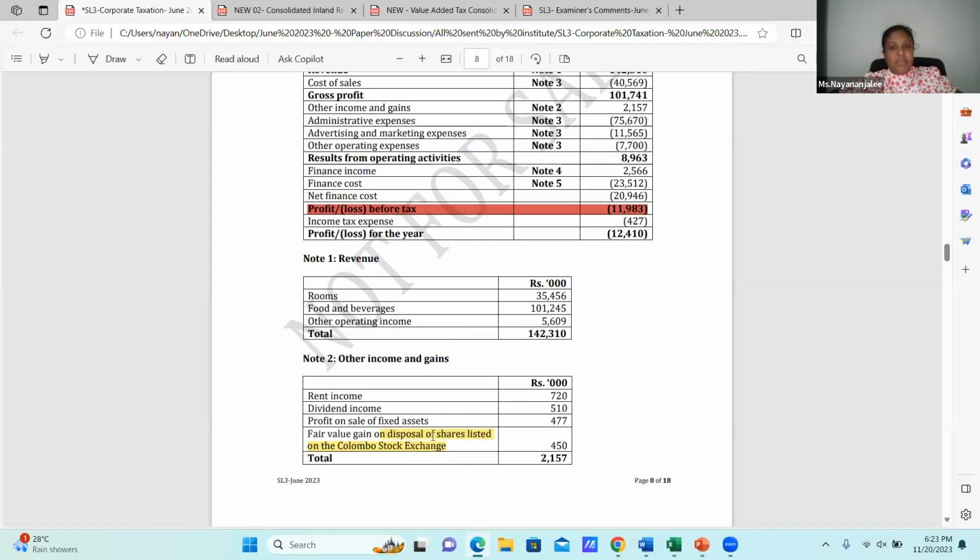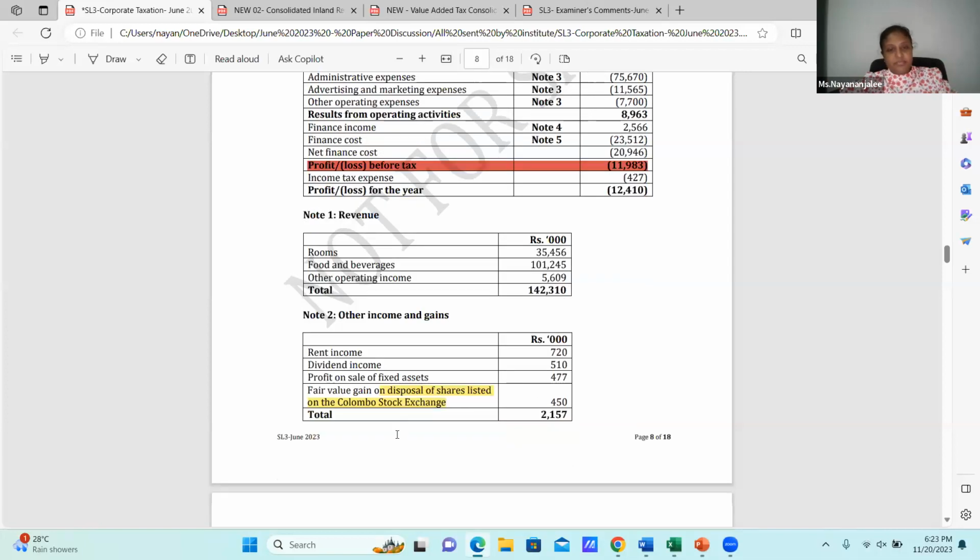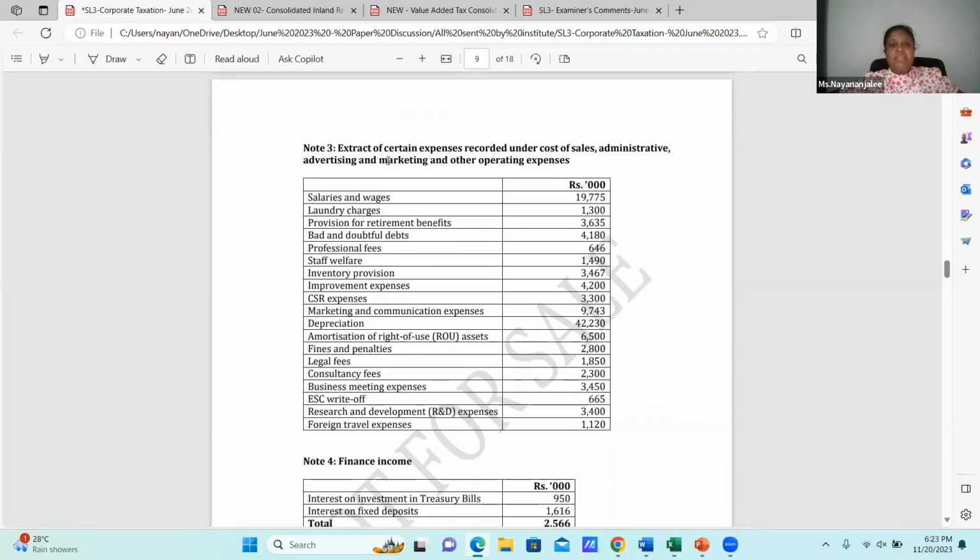Now when reading the question, these things come to my mind. And I'm not starting from this. I need to go for the adjustments, and one by one adjustment, I'm coming to the relevant notes. And an extract of certain expenses recorded under cost of sales, administrative, advertising and marketing and other operating expenses. These are all the categories of the expenses in here.